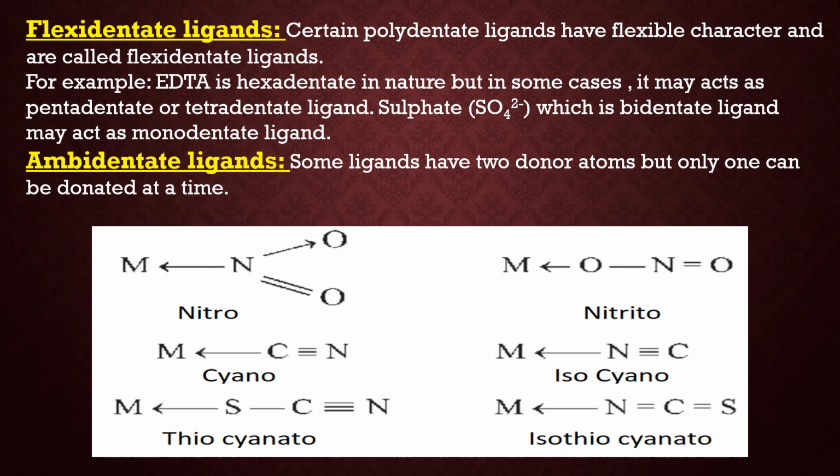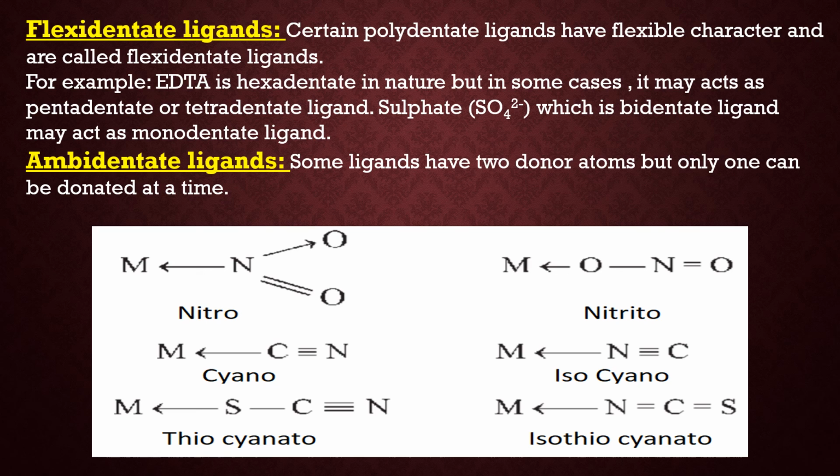Now one more term is there, flexidentate ligands. As the name suggests, they have flexibility, meaning they may act as tridentate or tetradentate or pentadentate. For example, EDTA. Actually it is a hexadentate ligand in nature, but in some cases it may act as a pentadentate or tetradentate ligand. So there is flexibility, that is why it is known as a flexidentate ligand.